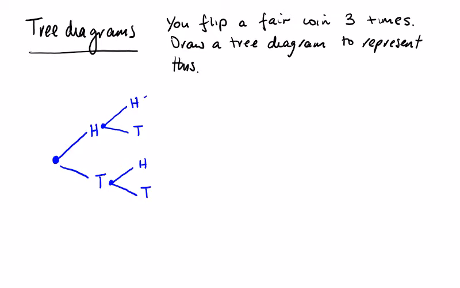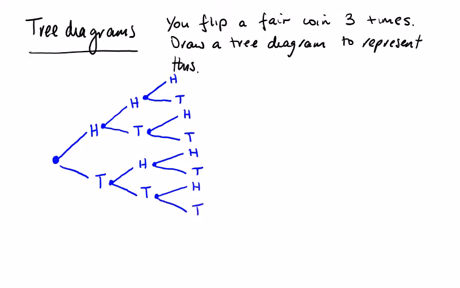And similarly, if I'm up here at this head, I can get a head the 3rd time in a row, or it could be head, head, tail. At this tail, I could get a head again and a tail again. And from this head, I could get a head again or a tail again. And from this tail, I could get a head again, or I could get a 3rd tail in a row.